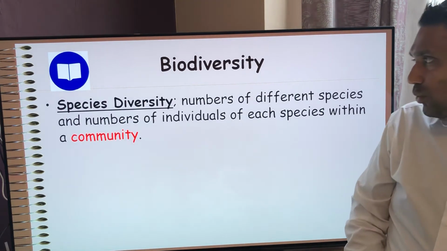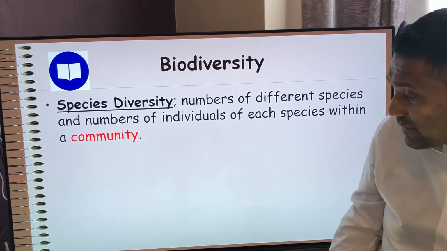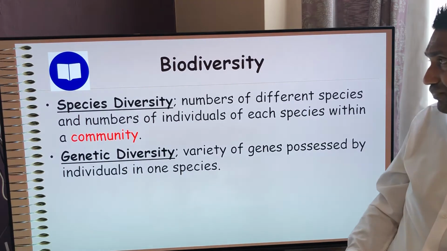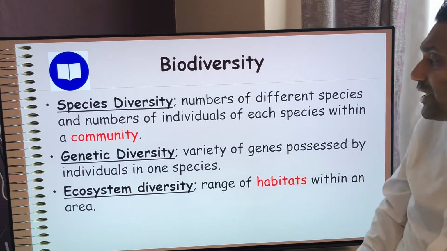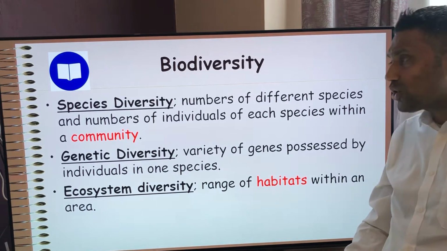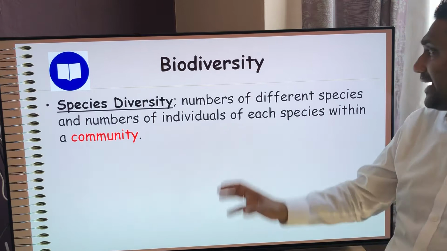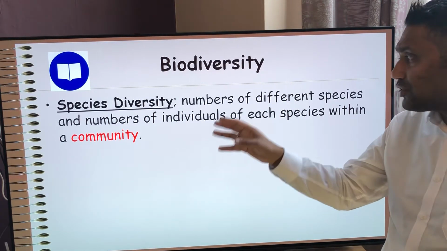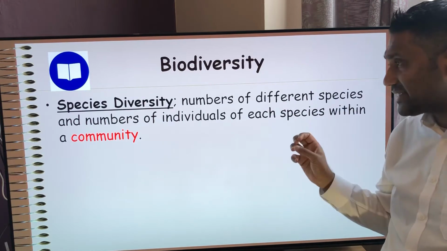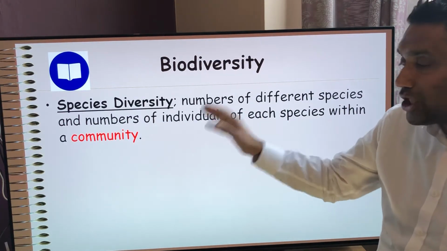What does biodiversity depend on? Well, it depends on species diversity. It depends on genetic diversity, and it depends on your ecosystem diversity. What do I mean by species diversity? Well, species diversity is the number of different species and the number of individuals of each of those species within a community. You need to learn these definitions.